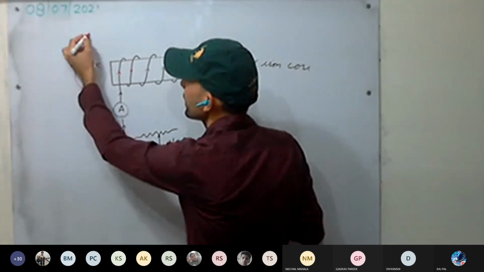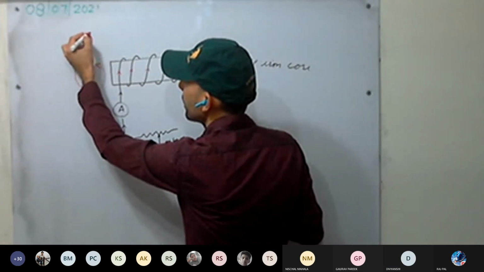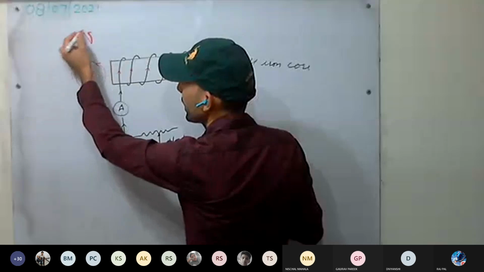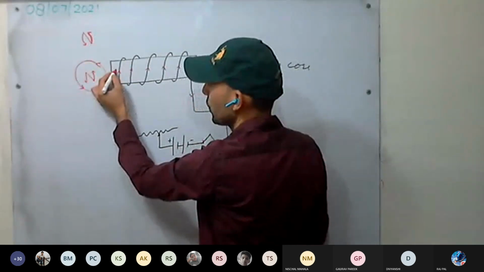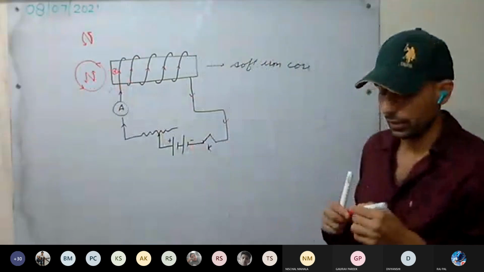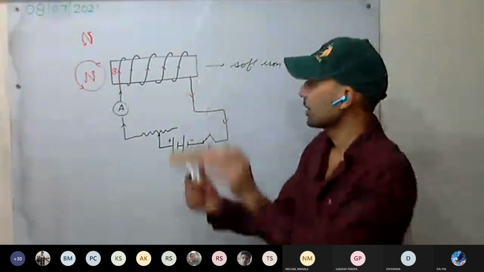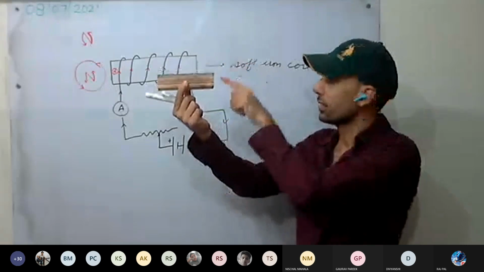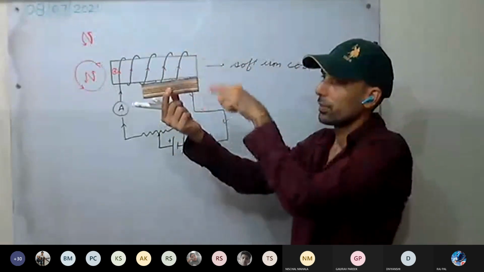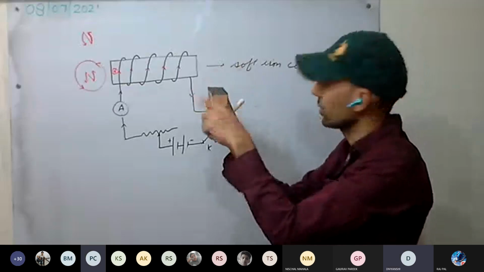See here, if you make it like this, it is anti-clockwise. So here we have the anti-clockwise, the North Pole will be here. If you look on this side, how is the current flowing? Like this, yes or no? On the other face, it is clockwise.